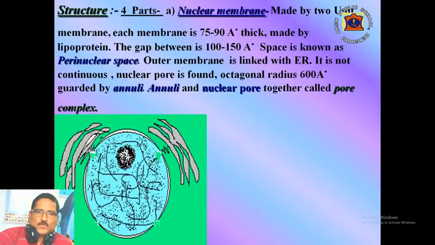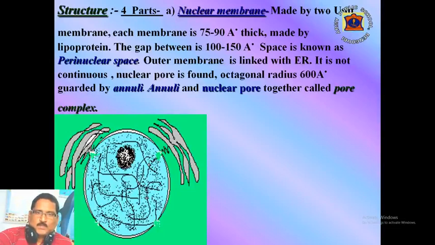It has been observed under the electron microscope that a true nucleus has four parts. First one is the nuclear membrane. It is made by two unit membranes. Each membrane is about 75 to 90 angstrom thick and made by lipoprotein. The gap between the two membranes is about 100 to 150 angstrom and the space is known as perinuclear space.